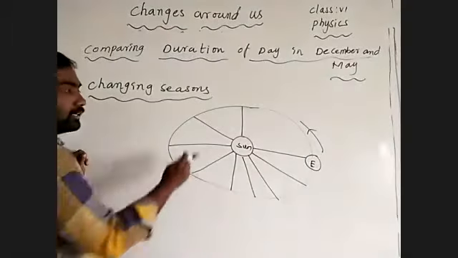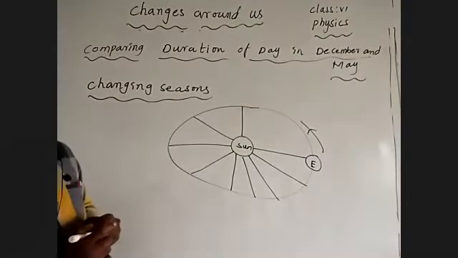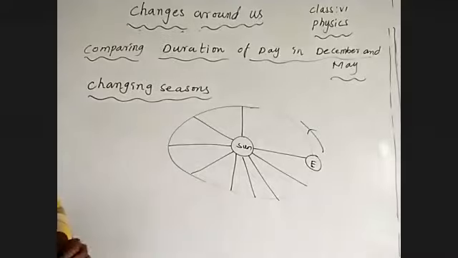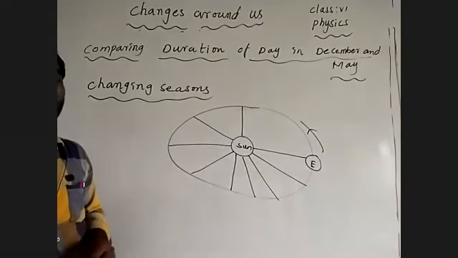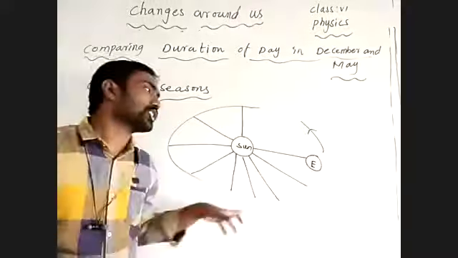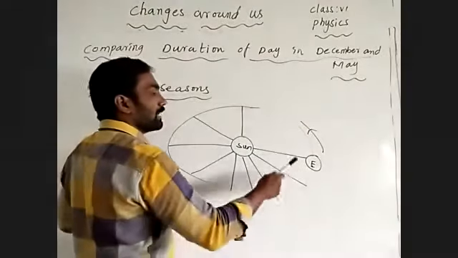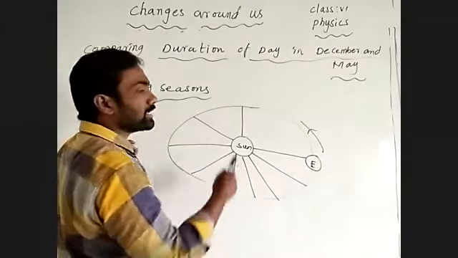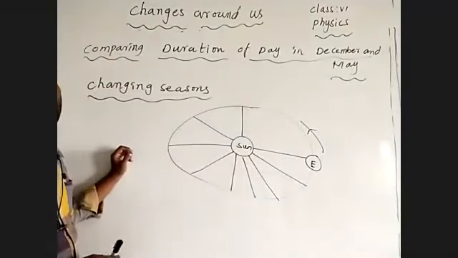Observe carefully. In each condition, the distance between the sun and Earth is different, because the Earth revolves around the sun in an elliptical orbit, an elliptical path. Elliptical orbit means it appears in an egg shape. As the distance between the Earth and the sun changes, we get seasons on the surface of Earth.